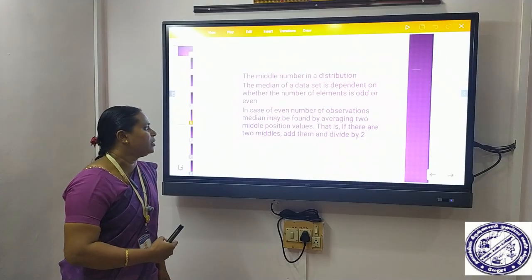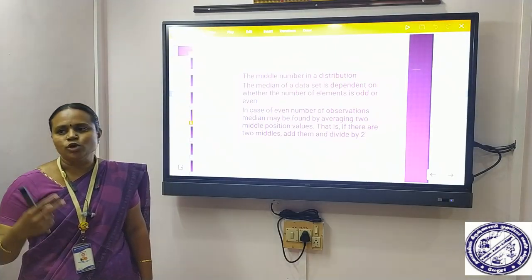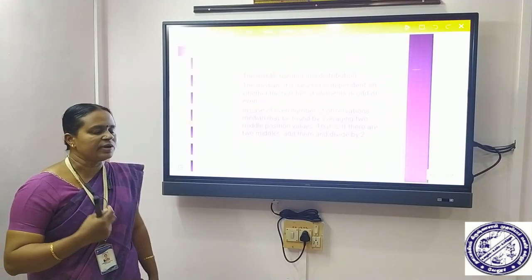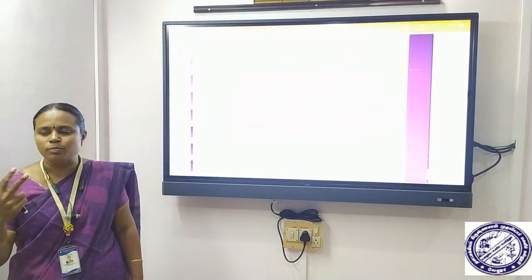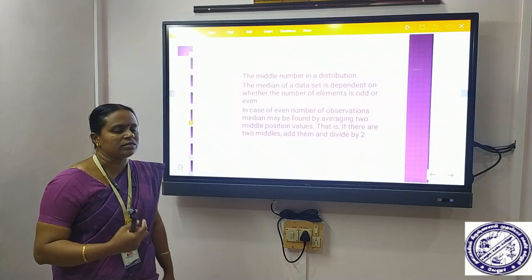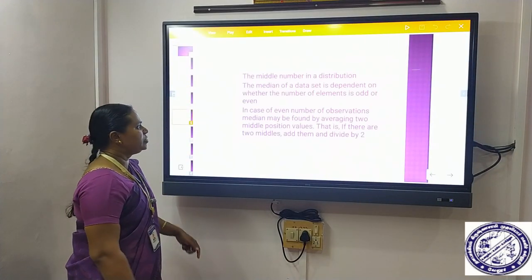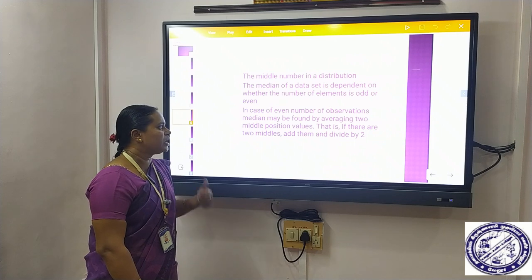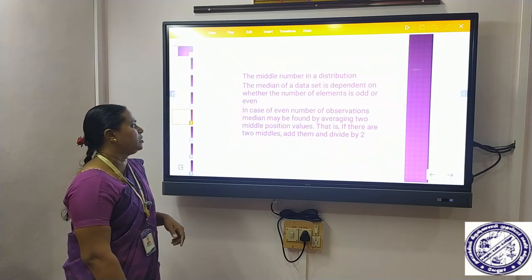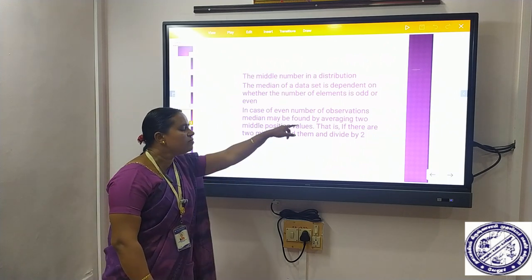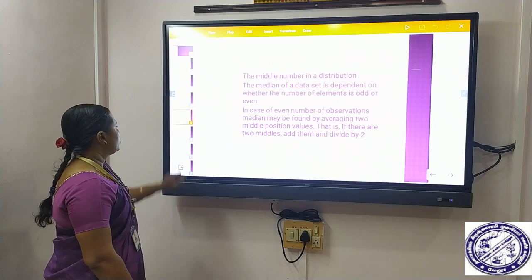If it is an even number of data, we see two middle values, which means we have to take the average of the two middle positions. That is adding those two numbers and dividing by 2. So it is easy for us to identify the median even if the data are given in even number.